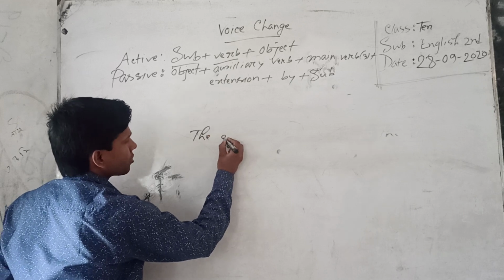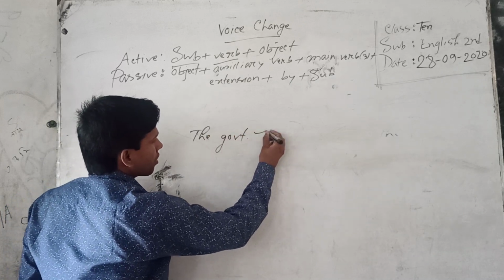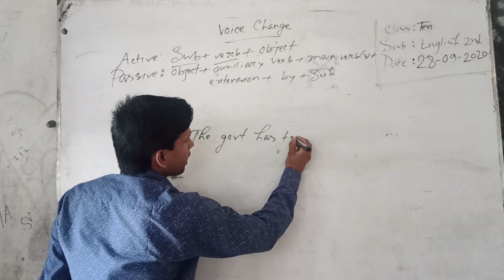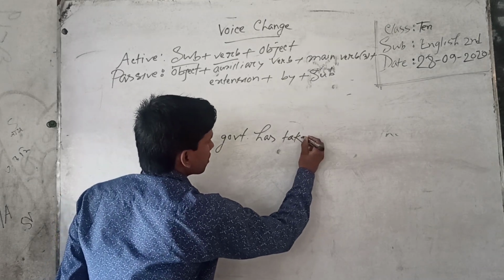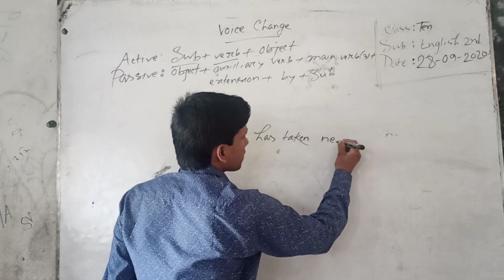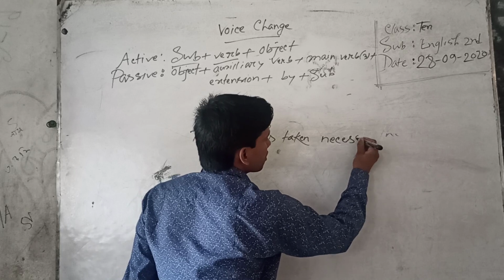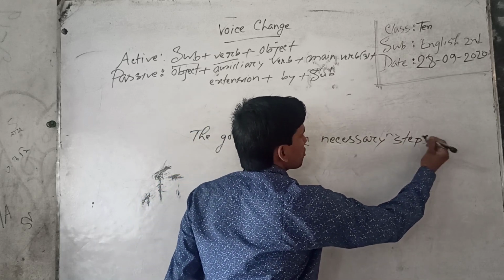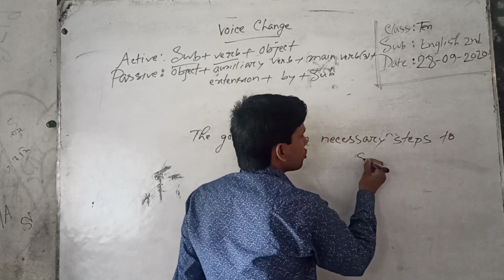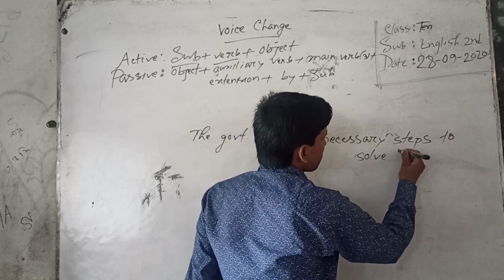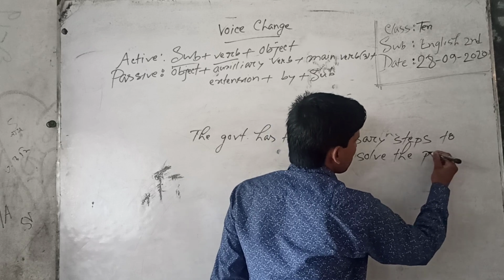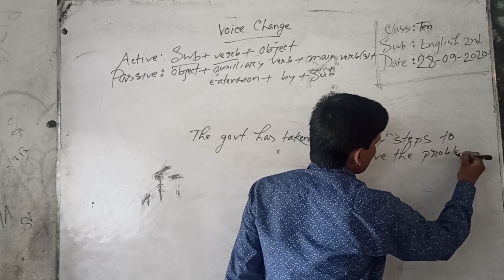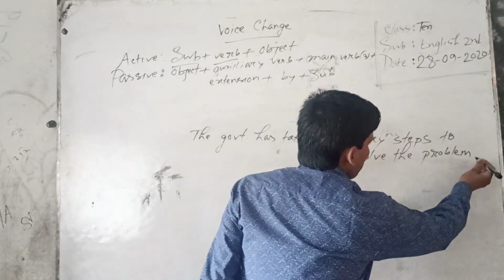The govt has taken necessary steps to solve the problem.